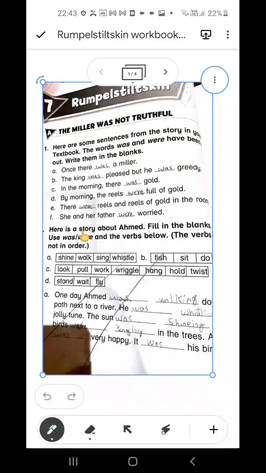Please open your workbooks today. Lesson number 7, Rumpelstiltskin. Please keep your pencils in your hands.